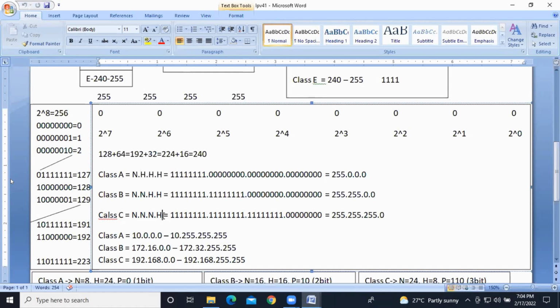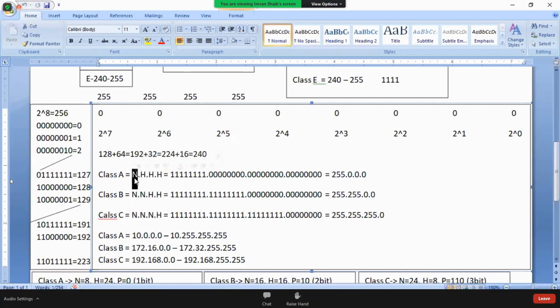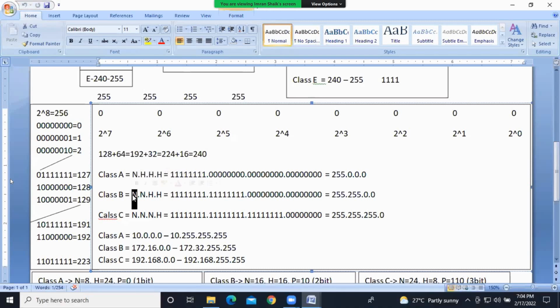Right. Guys, so this is the first floor, this is the second floor, and this is the third floor. First floor people should not communicate with second floor people. The second floor people should not communicate with third floor people, and third floor people should not communicate with the first floor.